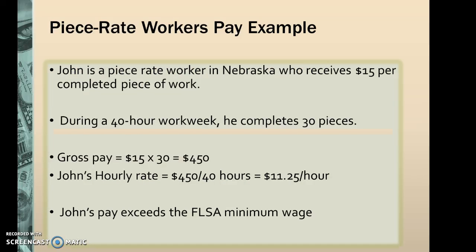Now, an example of this would be that John is a piece worker in Nebraska who receives $15 per completed piece. During the 40-hour work week, he completes 30 pieces. $15 multiplied by 30 is $450 per week that he would earn. His rate then is $450 divided by 40 hours, which is $11.25 per hour. He exceeds the FLSA minimum wage, so he would be paid based on the piece work.